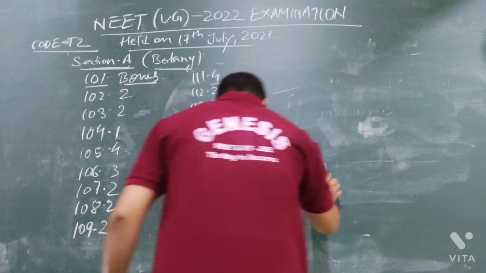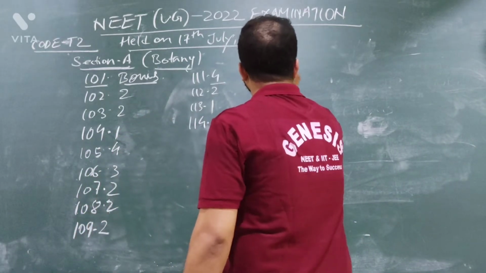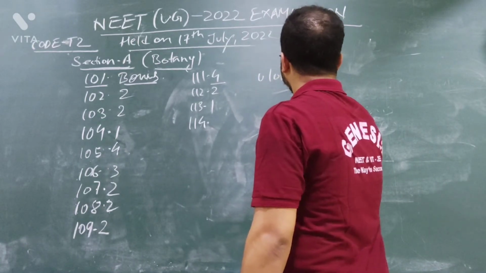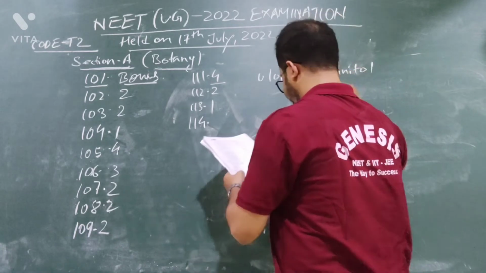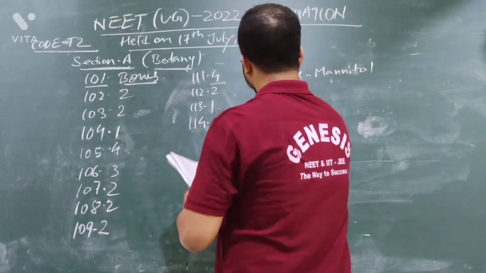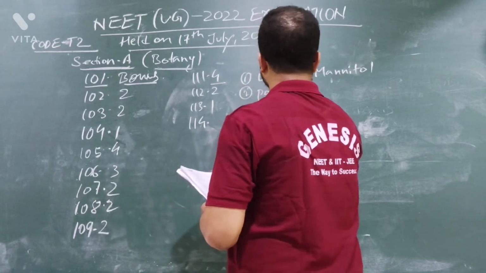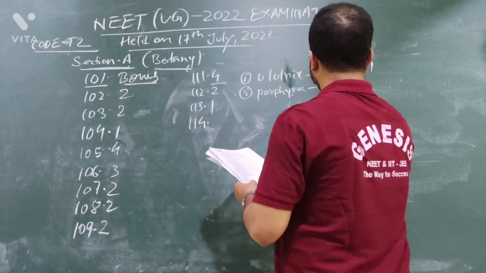Which of the following is incorrectly matched? So you see, Ulothrix: mannitol. Porphyra: floridean starch.